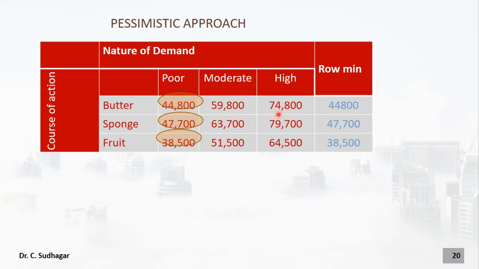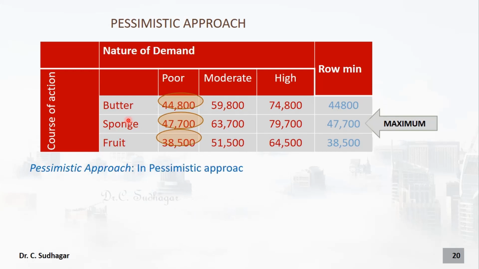Now after finding the minimum in all the three rows, find the maximum in this column. So out of these three values, 44,800, 47,700, 38,500, find the big number, that is a maximum number. That maximum number is corresponding to sponge. Okay, therefore under the pessimistic approach, we can expect a profit of 47,700. So our decision is to make the sponge cake.